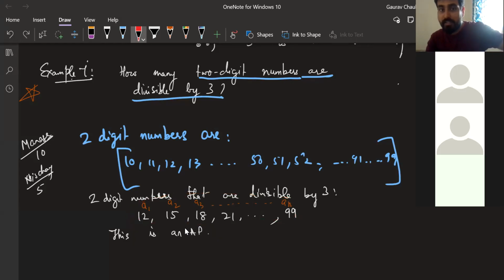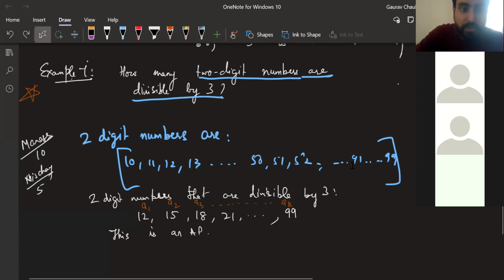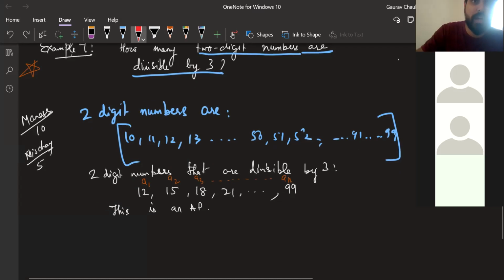Yes, sir. Yeah, so the first term does not have to be 3 ones. It can be anything. When we studied the 3 ones table in class 2, it was not an AP, right? This is a new concept, and in this concept, there should just be a first term and a common difference. That's all.